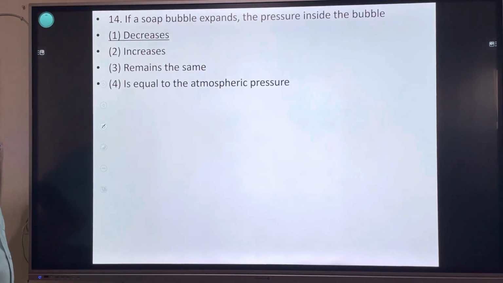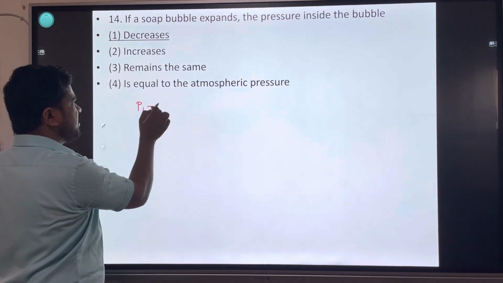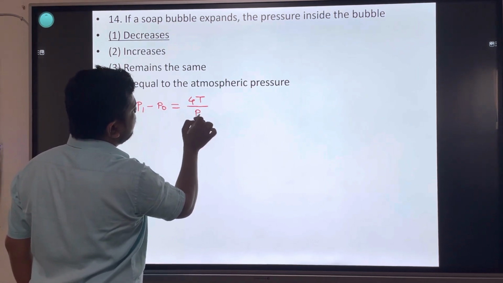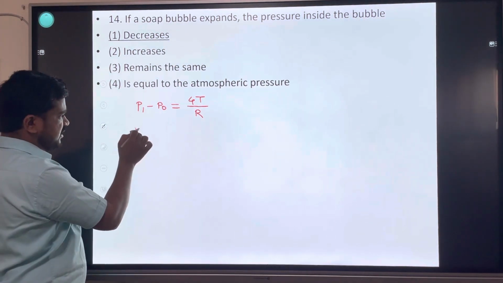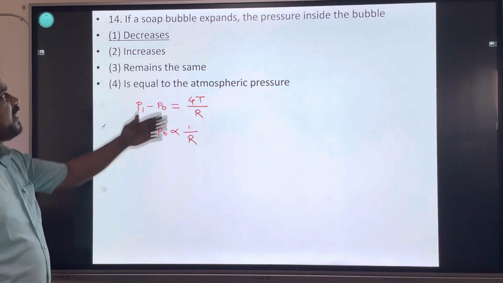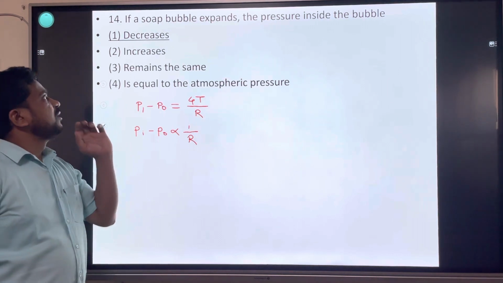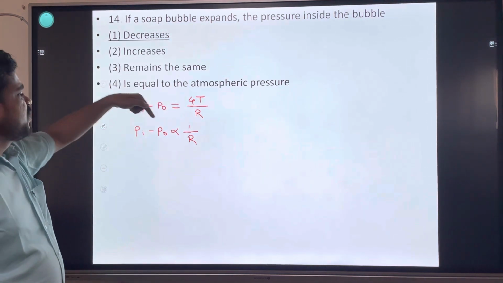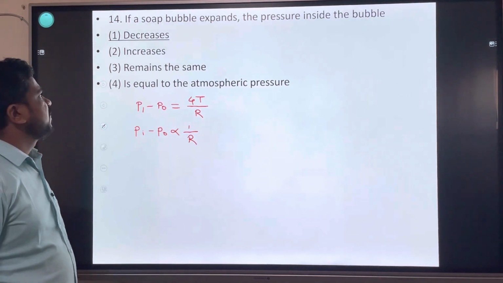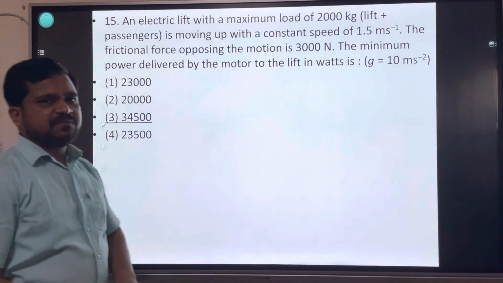If a soap bubble expands, does the pressure inside the bubble decrease, increase, or remain the same? Let's see. Excess pressure inside, Pi minus Po, for a soap bubble is 4T divided by R, where R is the radius. Excess pressure Pi minus Po is inversely proportional to radius. With expansion, the radius increases, so the excess pressure inside decreases. If the radius decreases, the pressure increases. Inversely proportional, so it decreases.